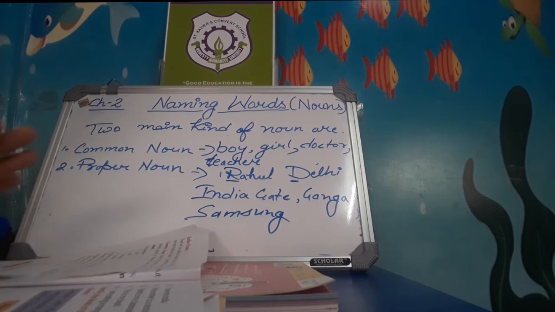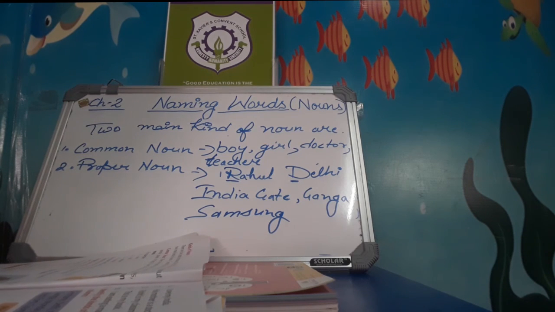If I say that the girl is talking in the classroom, if I am saying the girl, it means any girl. This is a common noun. We are not pointing out that this girl is very naughty and that girl is very naughty. We are only talking about the girl making a noise. That means all girls are making a noise, and that is a common noun.